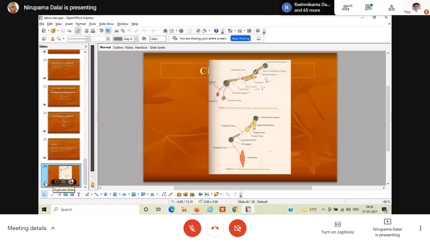But when parasympathetic innervation to the gland is there, the gland will be stimulated to produce a huge amount of watery secretion, meaning a larger amount of secretion.